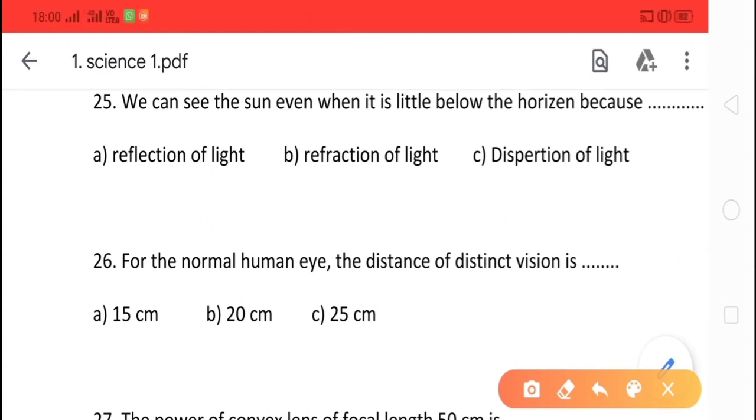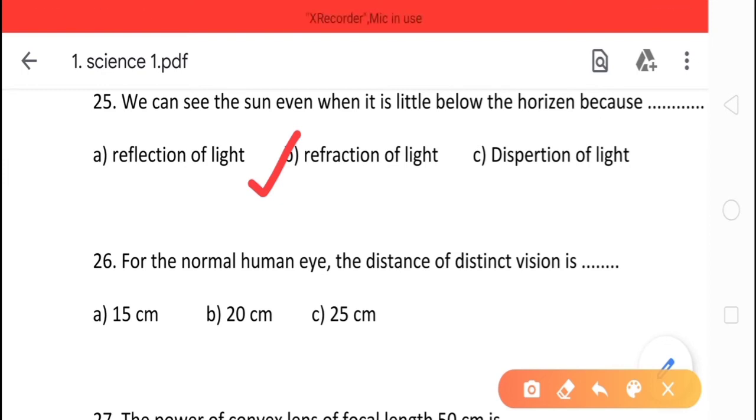Let's see the other questions. We can see the sun even when it is a little below the horizon because dash. And the options are reflection of light, due to refraction of light, or due to dispersion of light. And the correct option is option B, refraction of light.